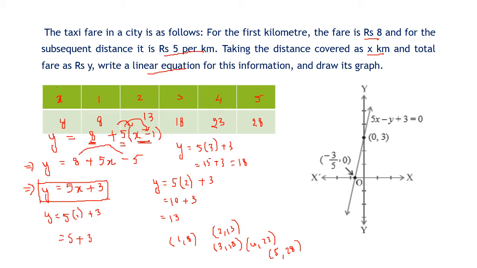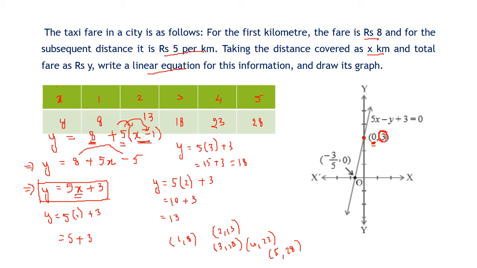Now, if you had taken x equal to 0, then 0 into 5 is 0 plus 3, so we get (0, 3). But this doesn't sound true. Why? Because it means we have traveled 0 kilometer and yet paid 3 rupees. Is it possible that you have not traveled at all? You travel 0 kilometer, why do you pay 3 rupees then?